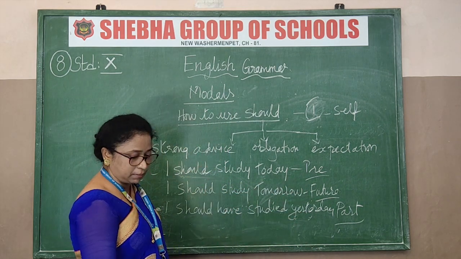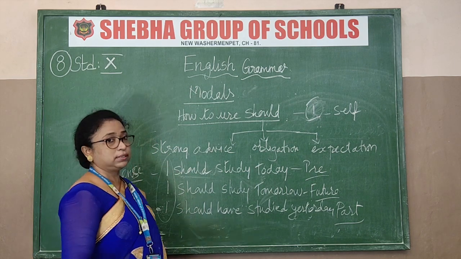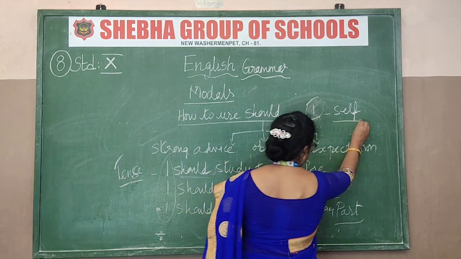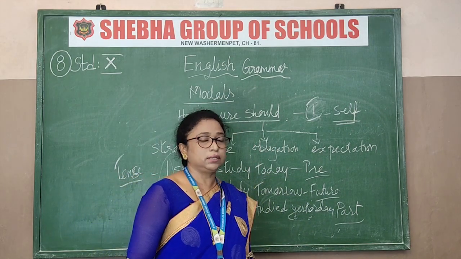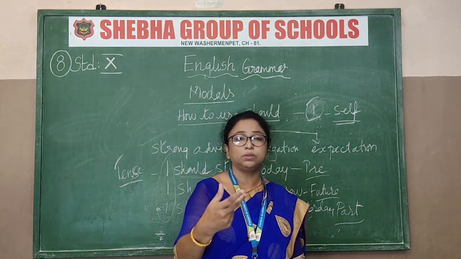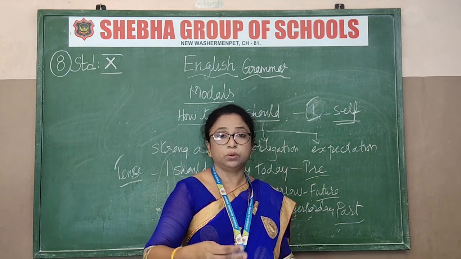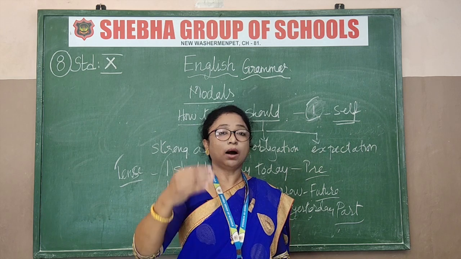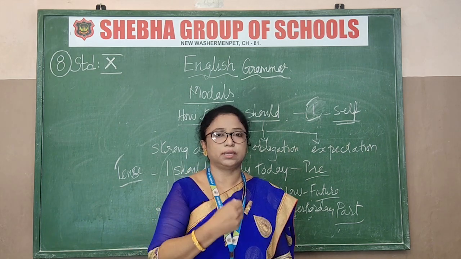It is mainly with I, for the self. Self is very important here. This should be used only for self. It is a very harsh thing to tell anybody, like you should have done this, you should do this. Mostly avoid saying that. So mostly when you are using should, it should be for yourself.